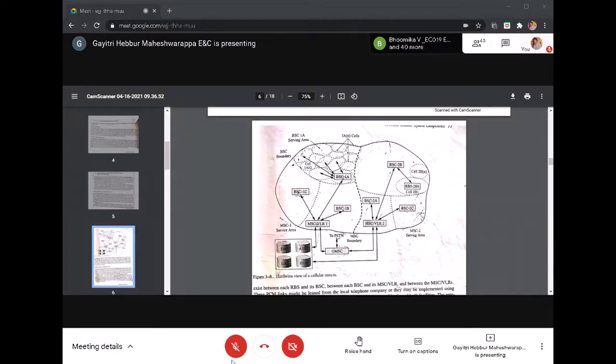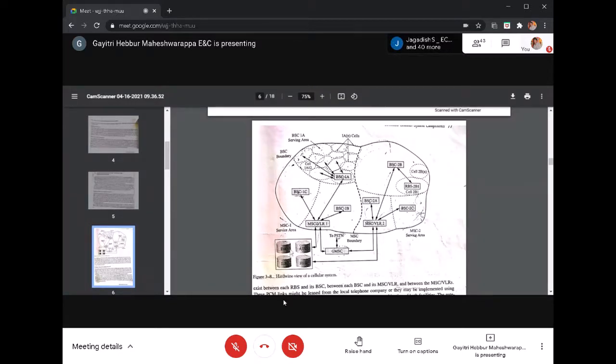So these are the databases. Okay, so for both the MSC1 serving area and the MSC2 serving area, for both the mobile stations, it will provide the authentication information. So it is going to transmit the triplet information, containing a random number, then a ciphering key and a signed response. If the signed response from the mobile station is the same as that sent by the AUC, then the mobile will be registered. Once it is registered, it will transmit the ciphering key to encrypt the data over the air interface. That is a function of the authentication center. It provides security to the user when the data is transmitted over the air interface. It can be data, voice, or any signaling information.